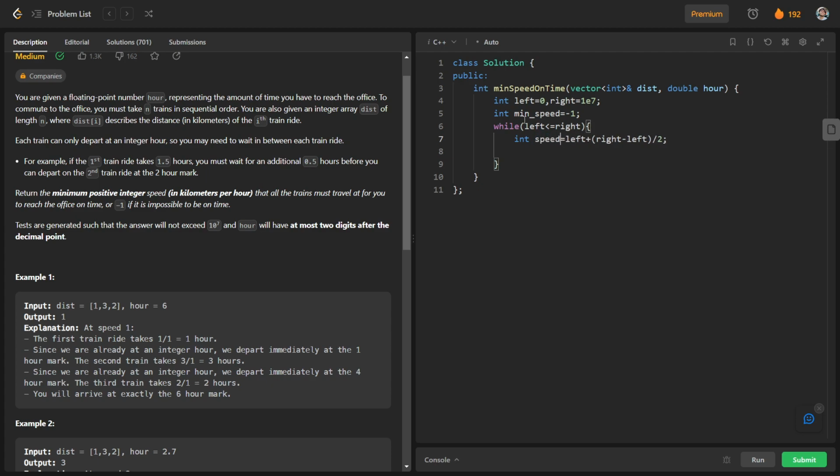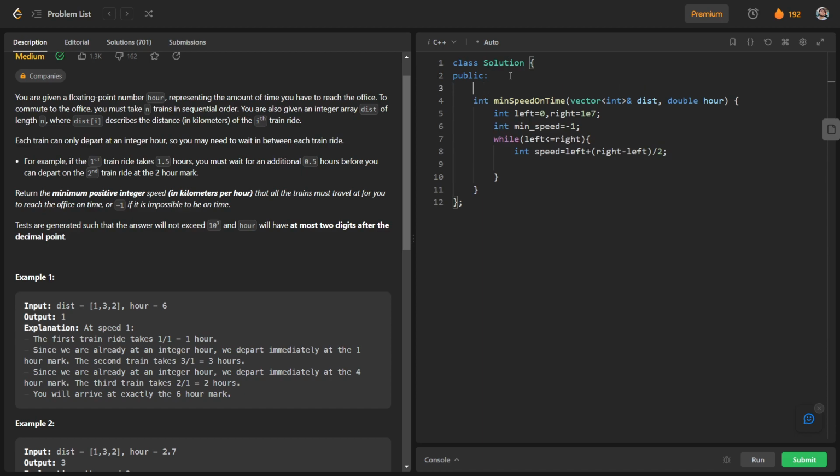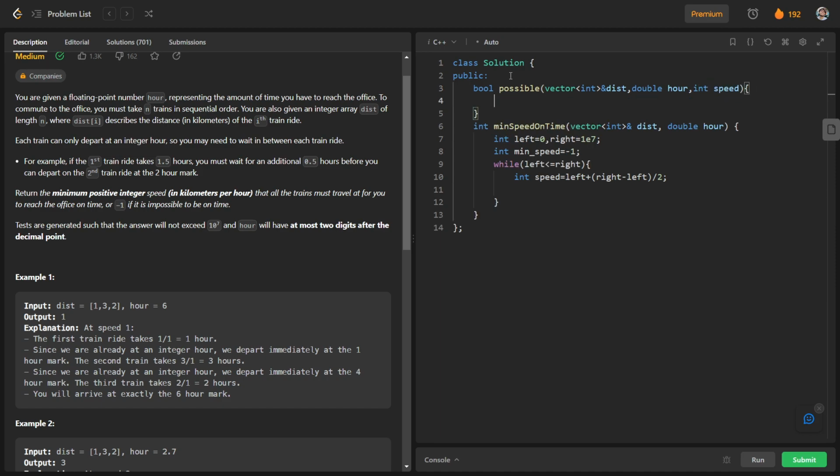So we will have a function for it, and we will check whether for this particular speed we can reach the office on time or not. Let's say we will have a boolean function for this: bool possible, and the parameters will be vector of int dist, double hour, and int speed. We'll check for this particular speed if it is possible to reach the office on time or not.